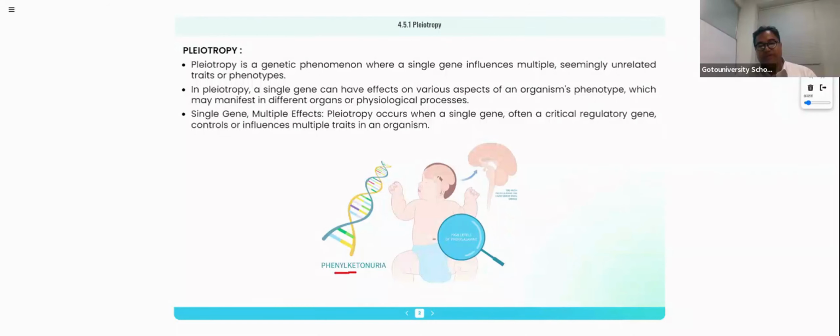Why did we keep the phenylketonuria picture here? Because the allele responsible for phenylketonuria is a defective pleiotropism-exhibiting allele. In most cases, we observe positive pleiotropism. In a few cases, we observe negative pleiotropism also. For that, we give the example of phenylketonuria.